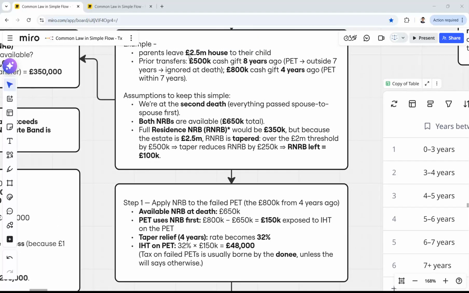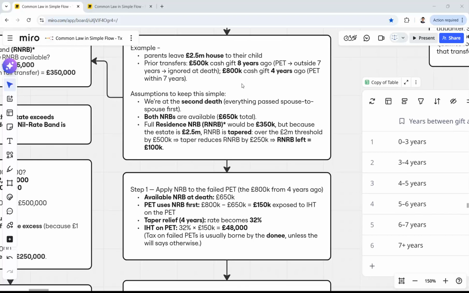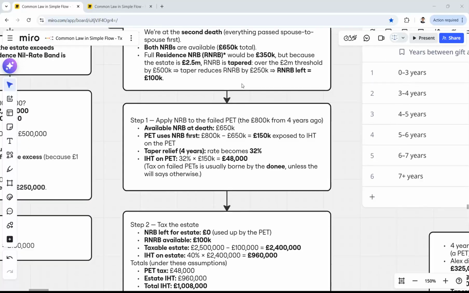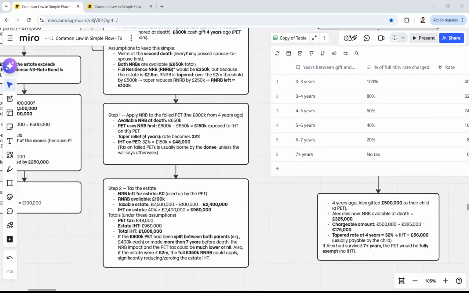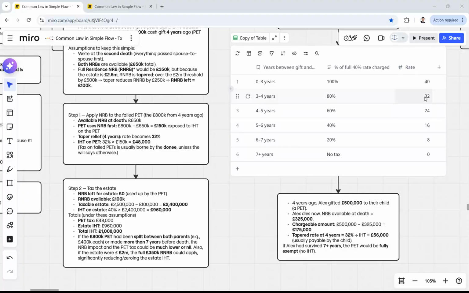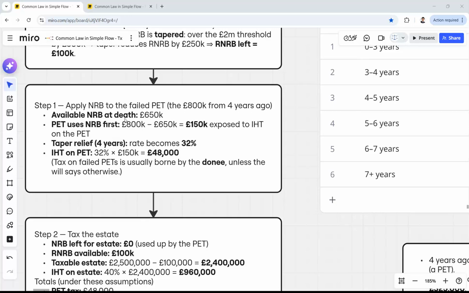We have 2 things to calculate: how much tax should be paid on the house and how much tax should be paid on this 800,000 cash gift. So the first thing that we do, we're applying our nil rate band to the failed PET. It's the 800,000 from 4 years ago. Since it's not more than 7 years, we still need to apply tax, but not 40%, but 32%, as we discussed earlier. 4 years is 32%, and this will be our first calculation.